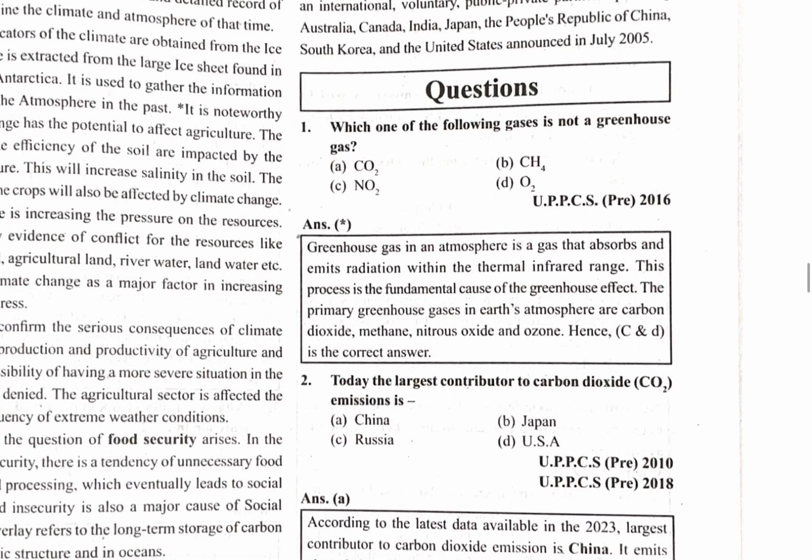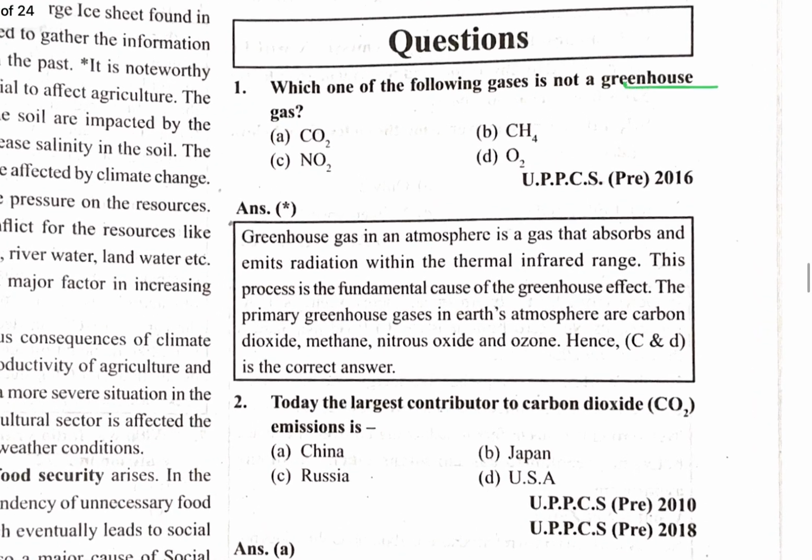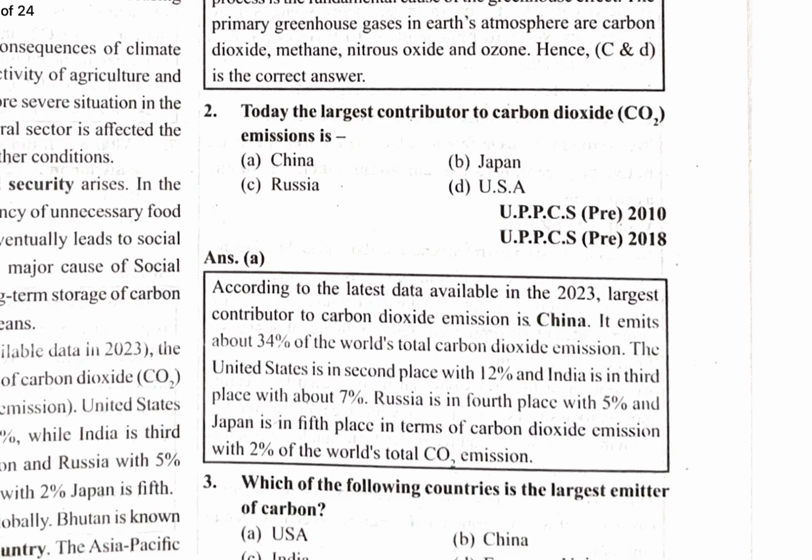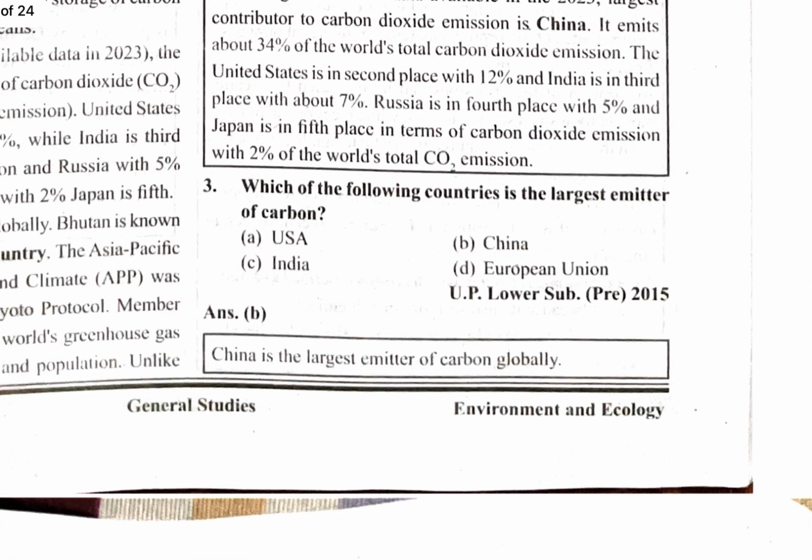Which one of the following gases is not a greenhouse gas? Carbon dioxide is highly affecting, methane is highly affecting. Oxygen can be considered as not a greenhouse gas, but oxides of nitrogen are also greenhouse gases. But this is a debatable question, so leave it as it is. Today, which is the largest contributor to carbon dioxide emission? Which of the following countries is the largest emitter of carbon dioxide? It is China.